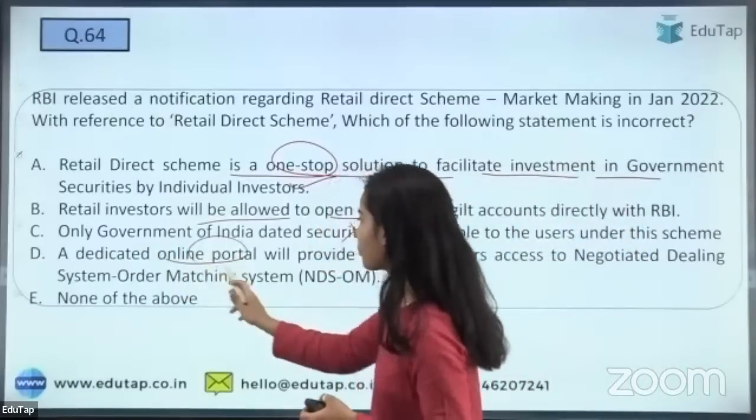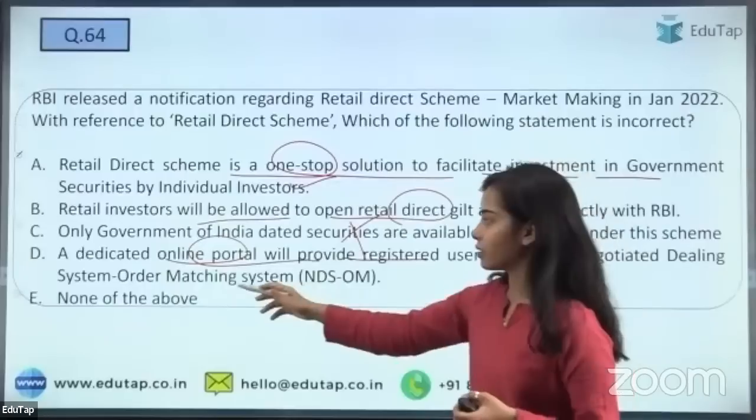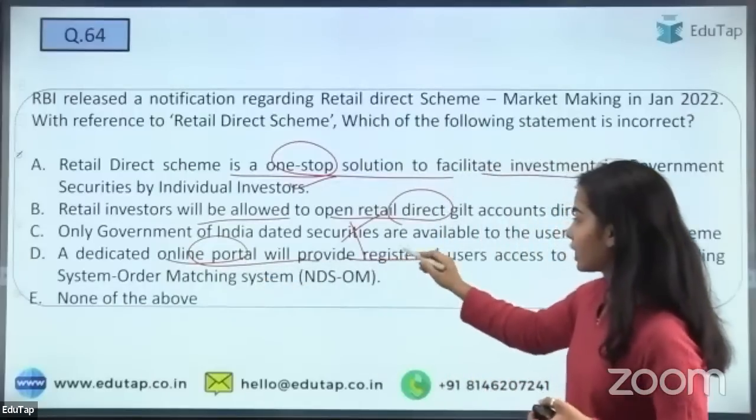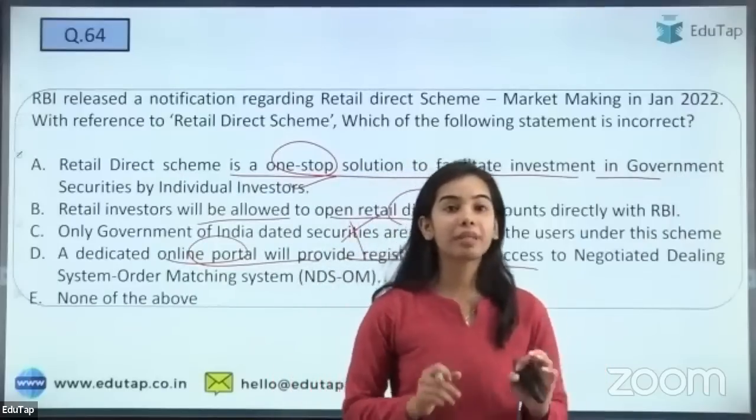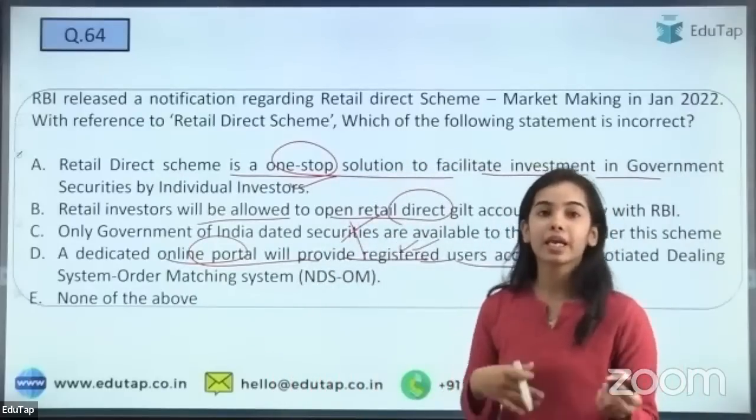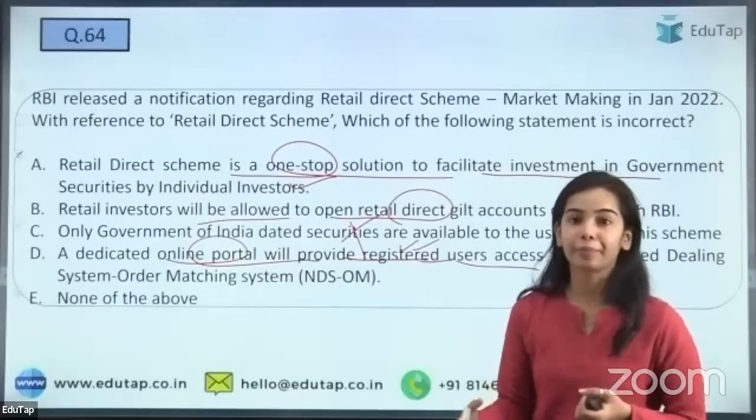A dedicated online portal will be provided for the registered users, with access to the negotiated dealing system, order matching system, that is the secondary platform we can say, that provides the investors to trade among them. So that is also correct.